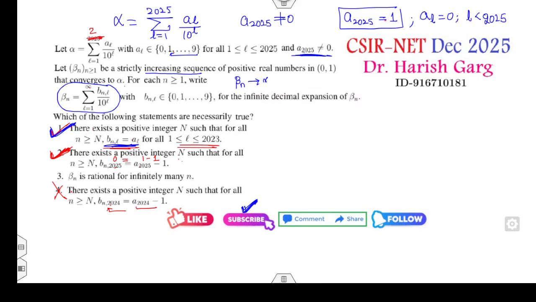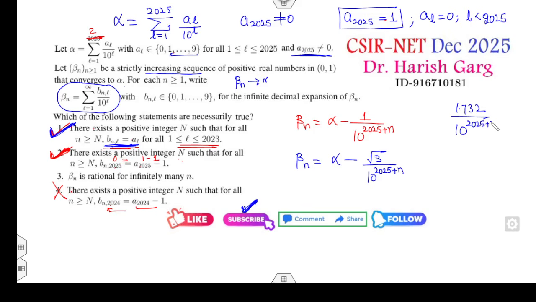On the other hand, अभी मैंने क्या लिया था, beta n will be alpha minus 1 over 10 raised to power 2025 plus n. If I choose beta n is alpha minus root 3 over 10 raised to power 2025 plus n, because इसके अंदर देखो डेसिमल बहुत ज्यादा हो गया ना, that is 1.732 over 10 raised to power 2025 plus n, that will again give 0.000173.